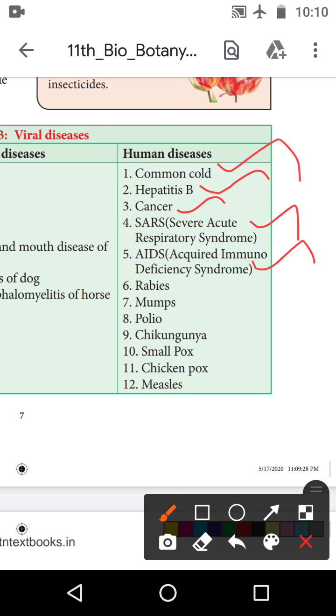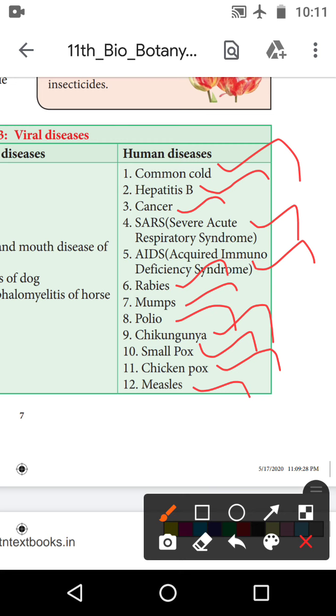The next disease is rabies. And the next disease is mumps. The next disease is polio. And the next disease is chikungunya. And the next one is smallpox. And the next one is chickenpox. And the next one is measles. Okay, that is the 12 diseases present.